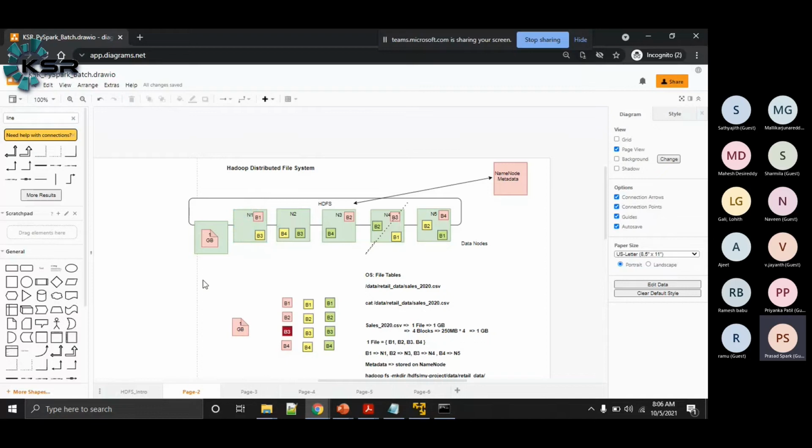But why has the job tracker decided to give that work to task tracker one only? Because the job tracker will be aware, at a given point of time, whether the task tracker has the bandwidth to run a new task or not. All these things are part of the Hadoop framework.